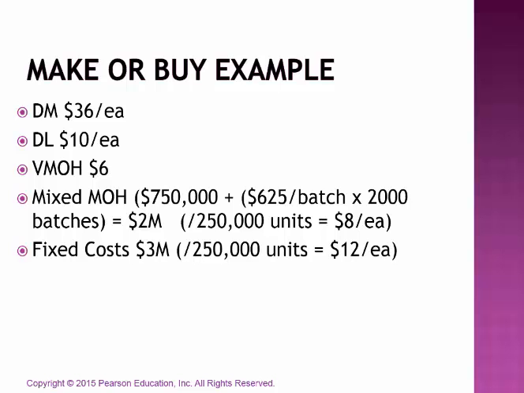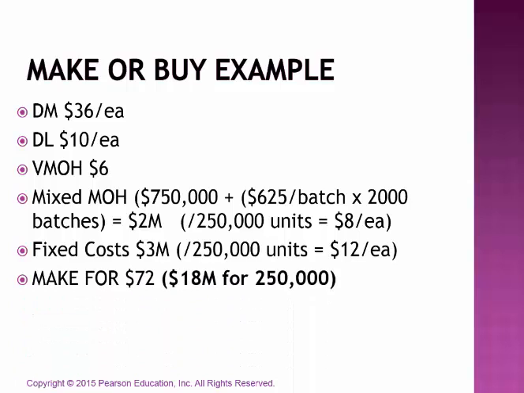And that $3 million, if we were to spread that across the 250,000 units, would be $12 per unit. Okay, so if we were to take all of these costs and add them together, we would be able to calculate $72 per unit for us to make these in-house. 72 times 250,000 means $18 million is our total for making these ourselves.